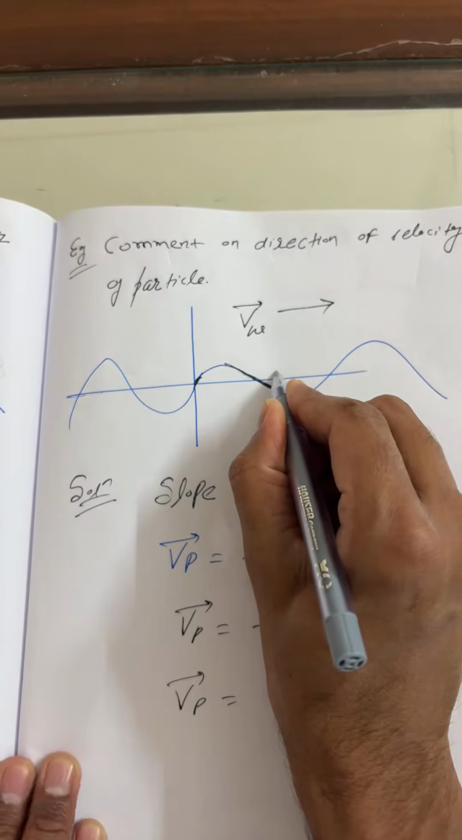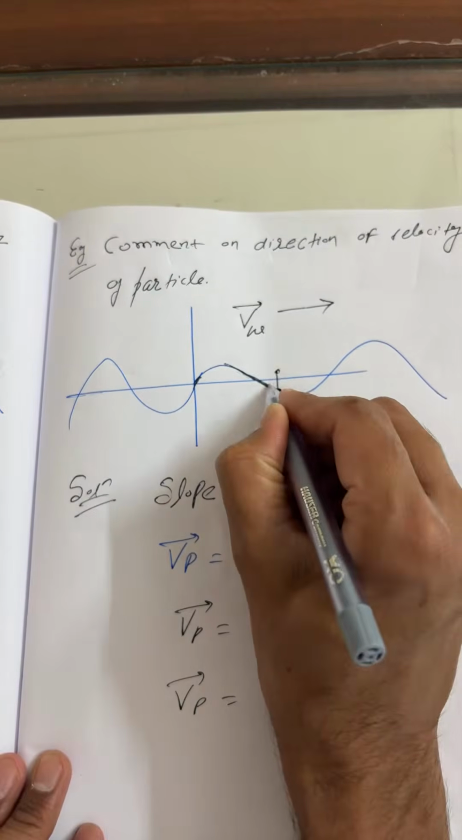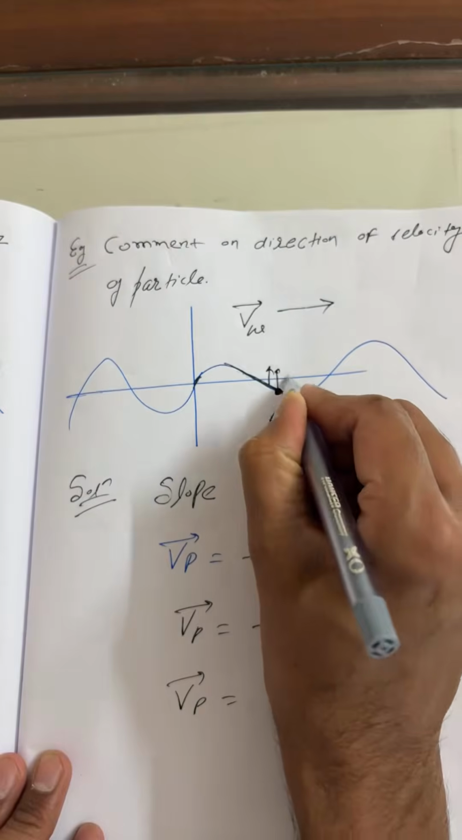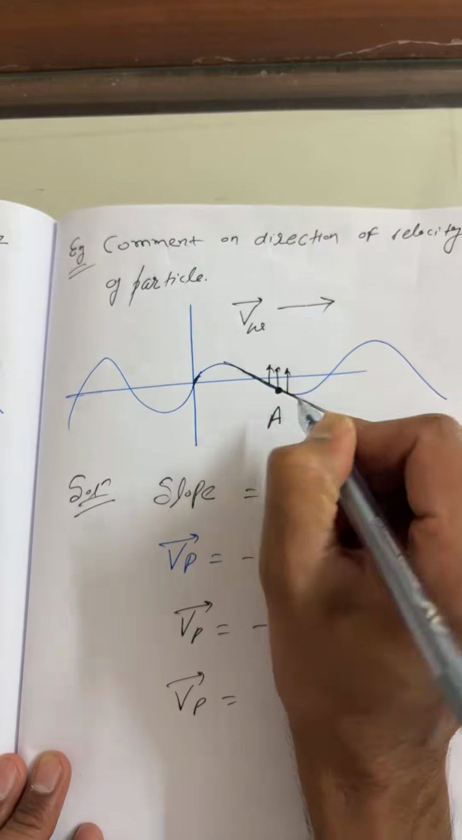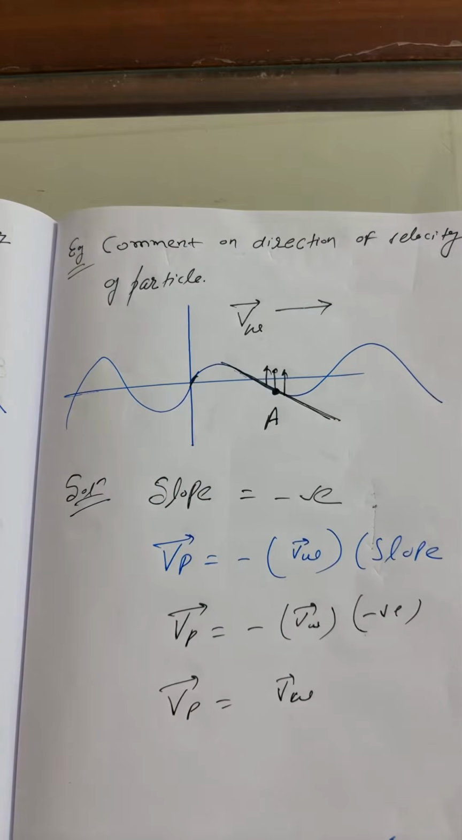Positive means the particle moves like this. So the direction of motion of the particle is in the upward direction. You answered very late here, SS. Okay, very good.